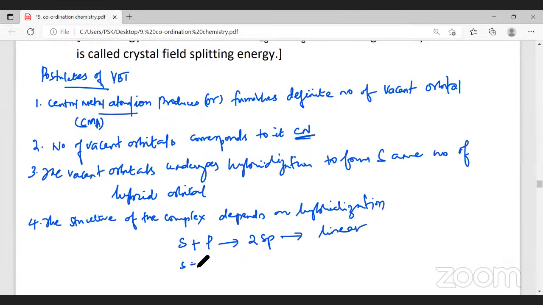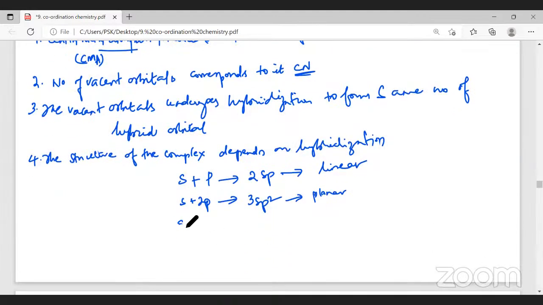If one s orbital and two p orbitals are involved in hybridization, totally 3 orbitals are involved, so 3 hybrid orbitals will be formed. The name of that hybrid orbital is sp2. Whenever the hybridization is sp2, they will have a triangular planar structure. Now if the hybridization is s and 3p, totally 4 atomic orbitals are there, so 4 hybrid orbitals will be formed. The name is sp3. Whenever sp3 hybridization takes place, the shape of the molecule will be tetrahedral.